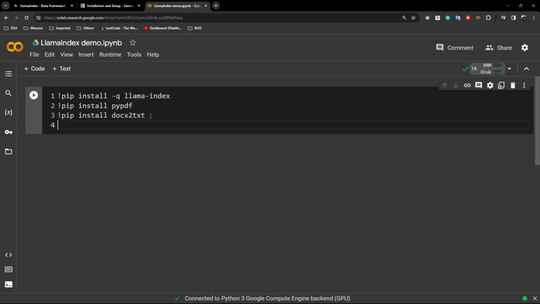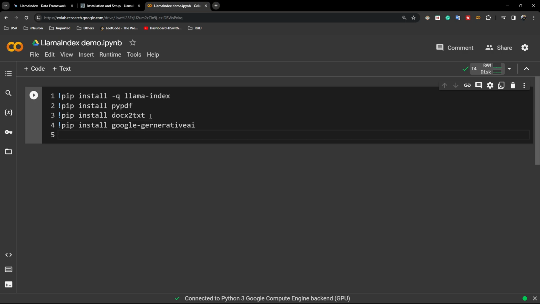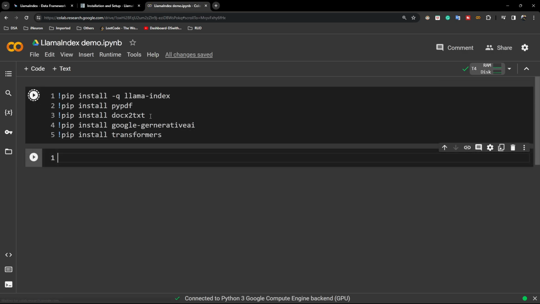Then I already told you I will be using Google PaLM 2 as my large language model. So for this, I need to install something called Google Generative AI. So pip install google-generativeai package. Now I will be using something called Hugging Face embedding. So for this, I need transformers. So I'll install pip install transformers. Now let me install them together.